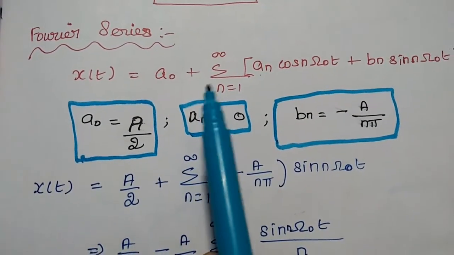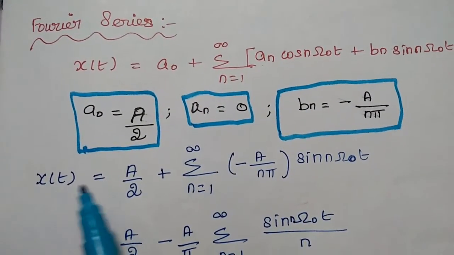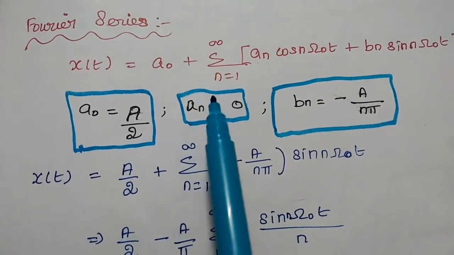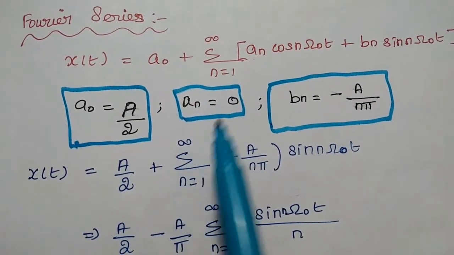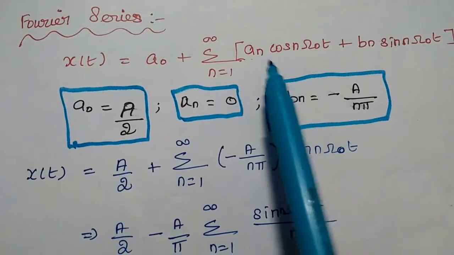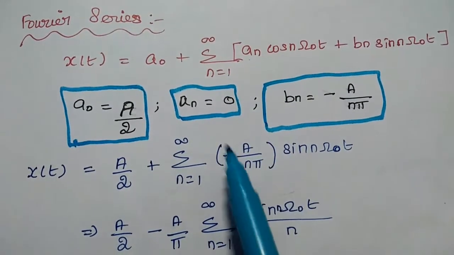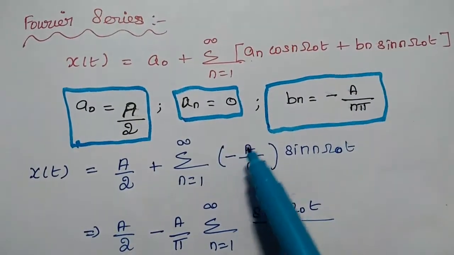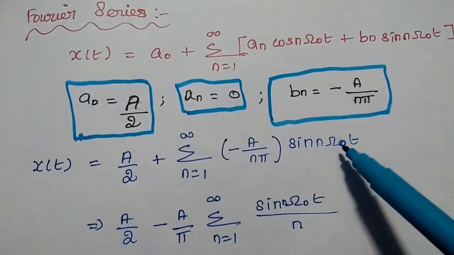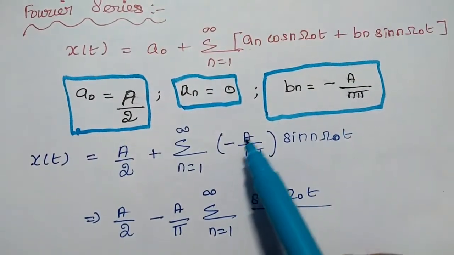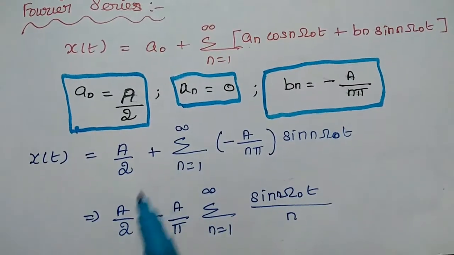So substitute all those values here. We get x of t is equal to a naught, which is a by 2, plus summation n is equal to 1 to infinity. An is 0, so that entire term becomes 0. We have only bn, which is minus a by n pi into sin n omega naught t. So we can take this minus a by pi outside.